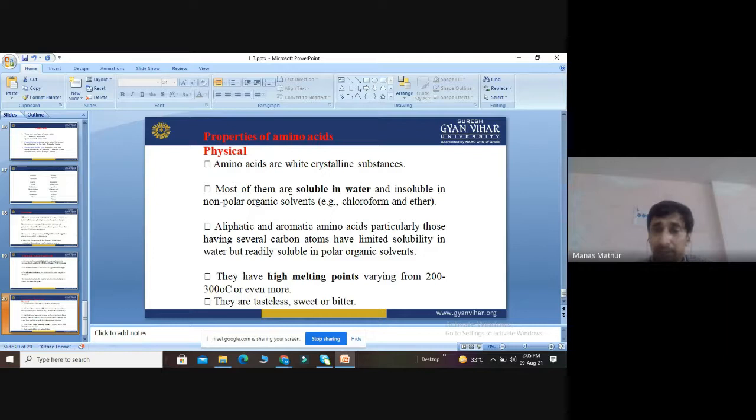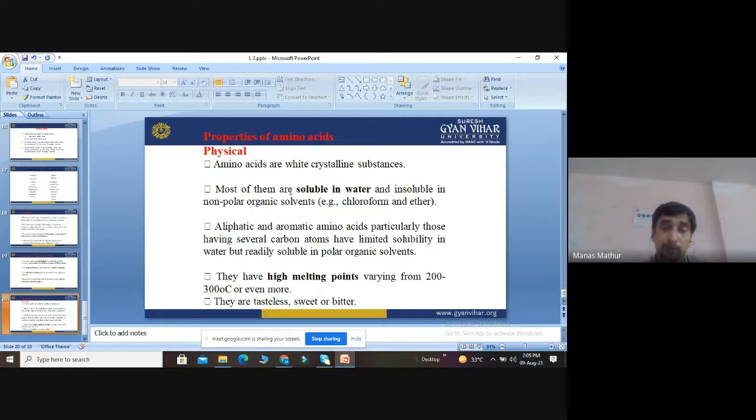All amino acids are white crystalline substances. Basically, they are available in commercial form as a small white powder. Most of the amino acids belong to the polar group, and only one group is non-polar. So most of them dissolve in water and are insoluble in non-polar solvents.